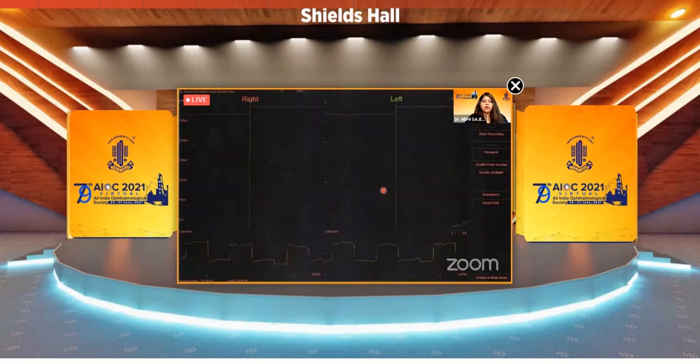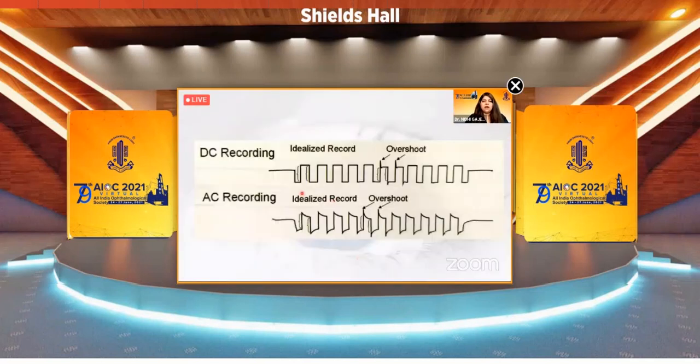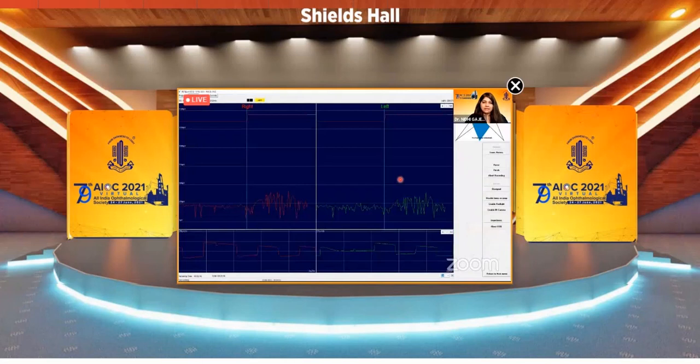This is the recording of the saccades in the dark phase. Here you can see that there is an idealized record of the saccades. If there is an upshoot, that means the patient is overshooting the fixation target, and the patient has to be advised to just look at the LED lights. This is how the test proceeds.